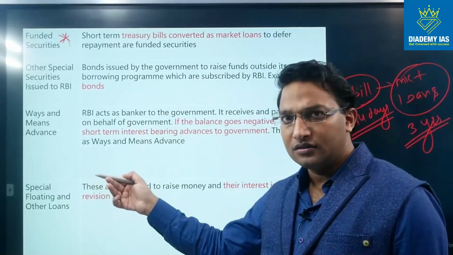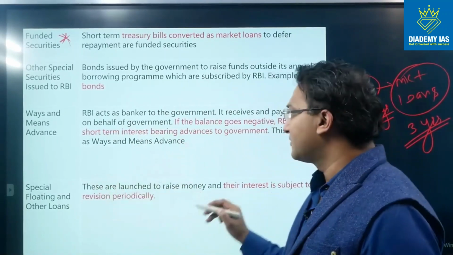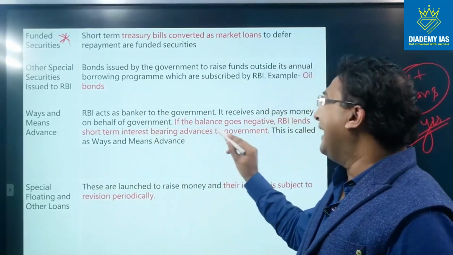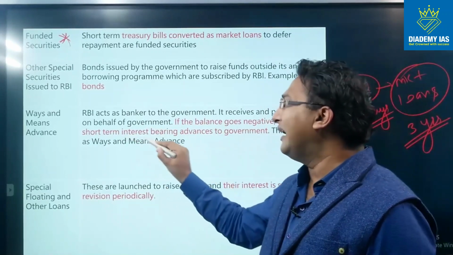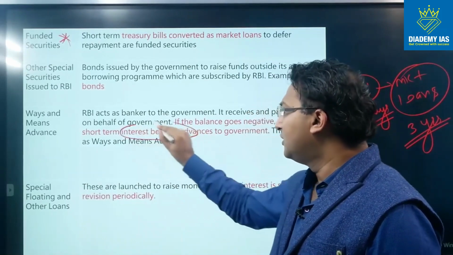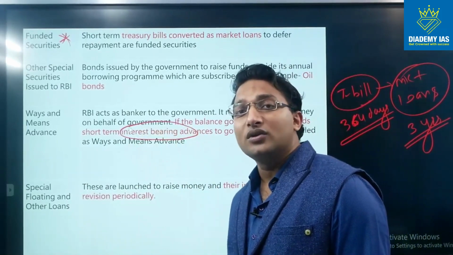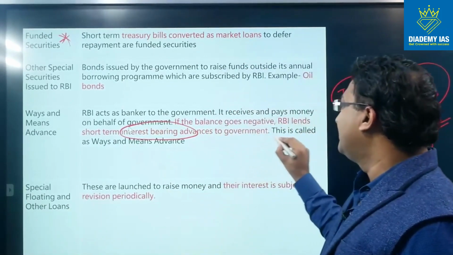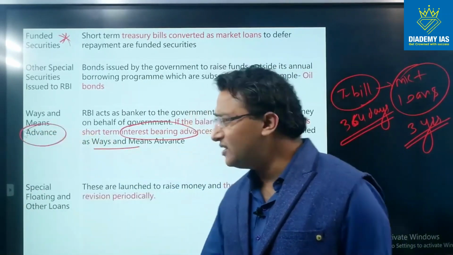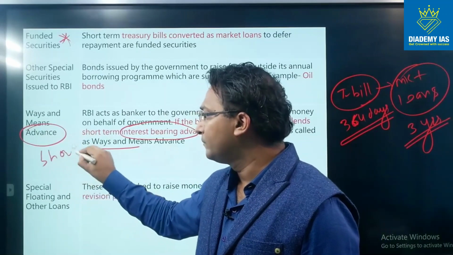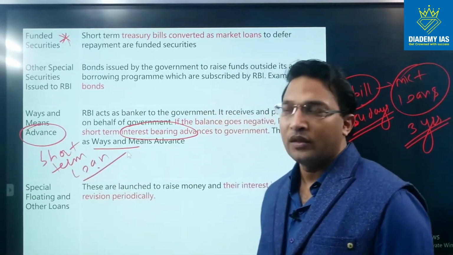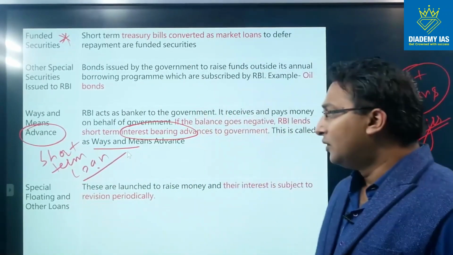So RBI acts as a banker to the government. We already discussed this in the banking sector. It receives and pays money on behalf of the government. If the balance goes negative, RBI lends a short-term interest-bearing advance. The key point to note is that it is interest-bearing. So the central government will pay interest to the RBI. This is called a ways and means advance. Advance means a short-term loan.